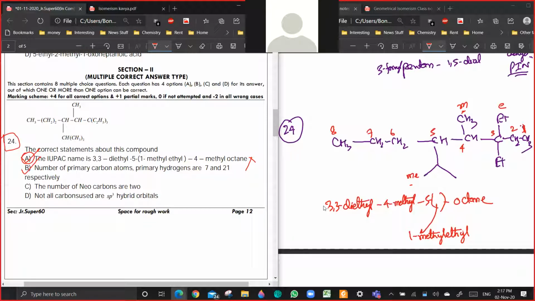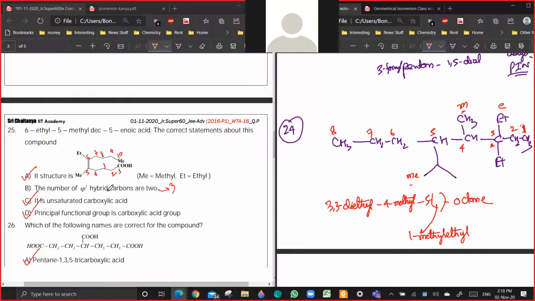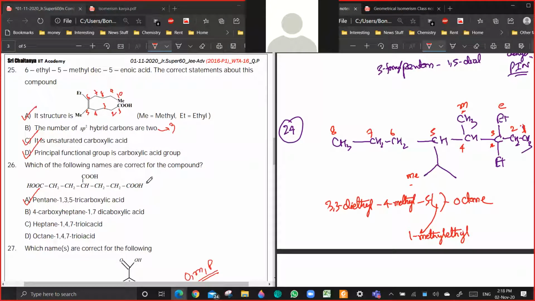B, number of primary atoms. This you have counted, or I have to count? I think this is correct, 7 and 21. Number of neocarbons are 2. Number of neocarbons is 1 only, no? Or just this one. And not all carbons use sp3 hybrid orbitals. That is incorrect. All carbons are sp3 carbons only. So for 24, the answer should be only B, not A. Okay. After this, 25 and 26.